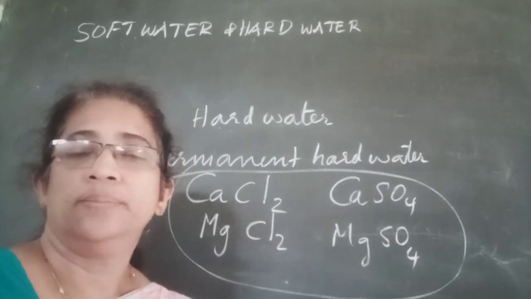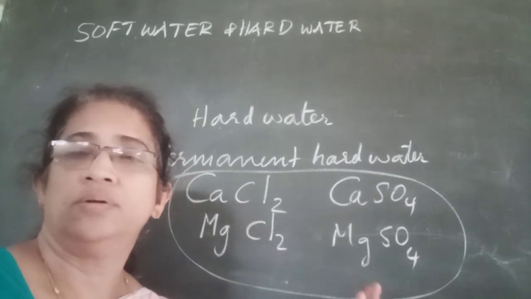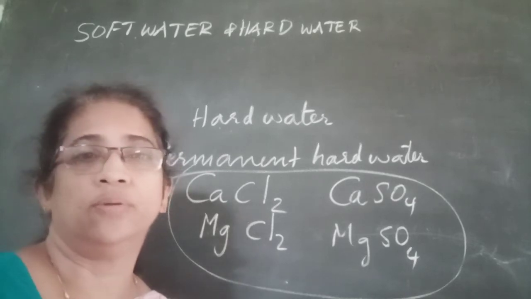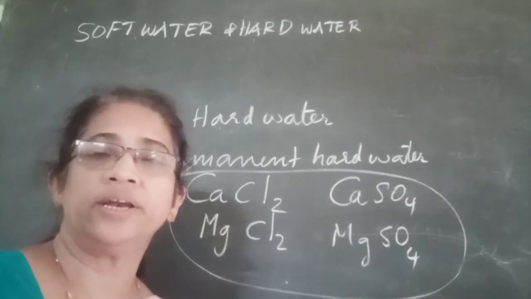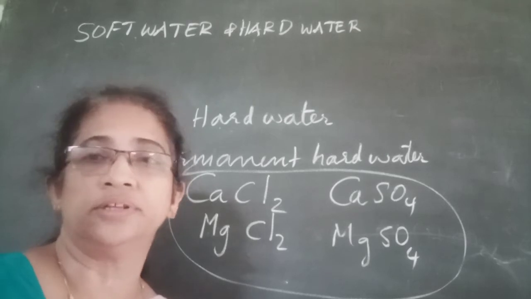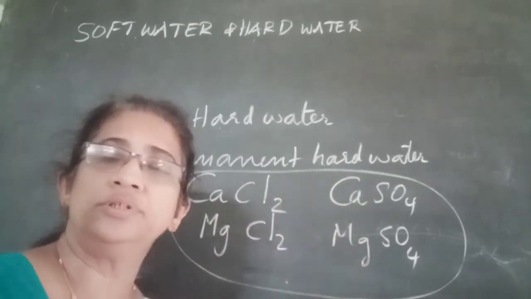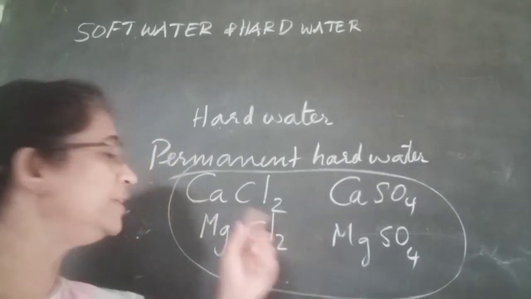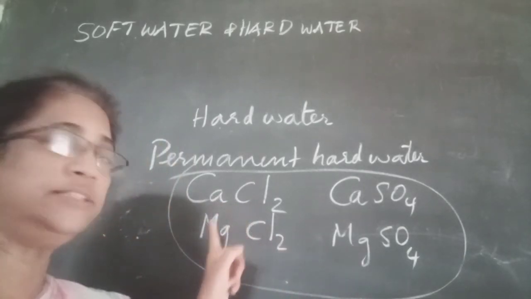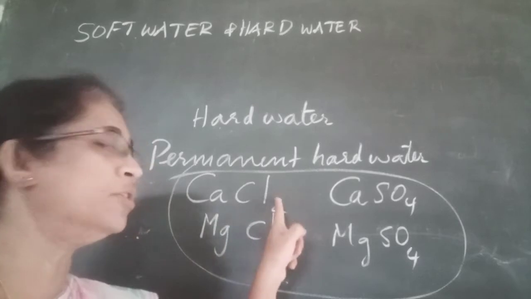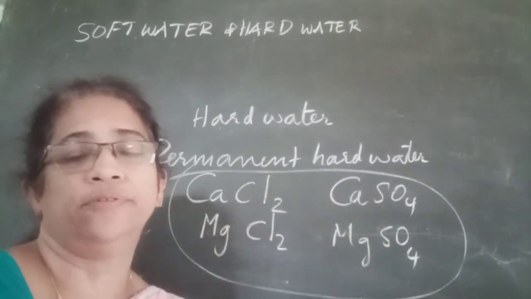Therefore, permanent hard water does not lather with soap. Temporary and permanent hard water do not lather with soap. Here, permanent hardness of water is due to the presence of dissolved salts of calcium and magnesium in the form of chlorides and sulfates.